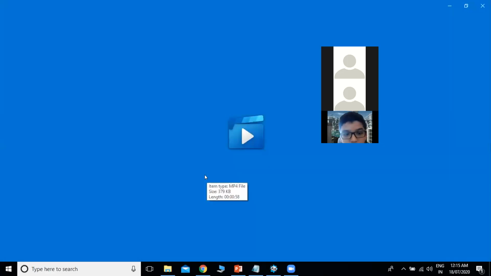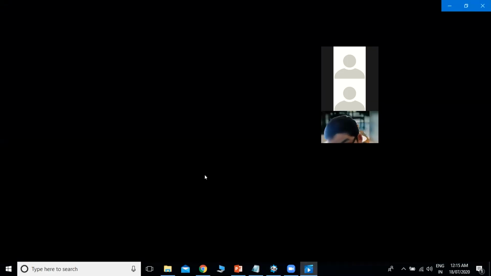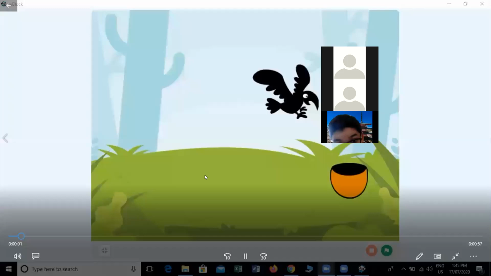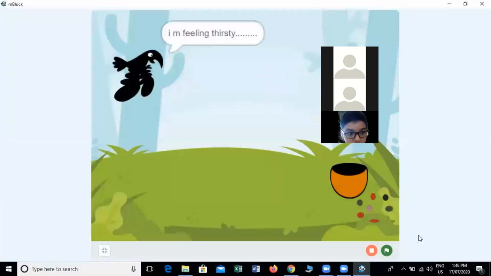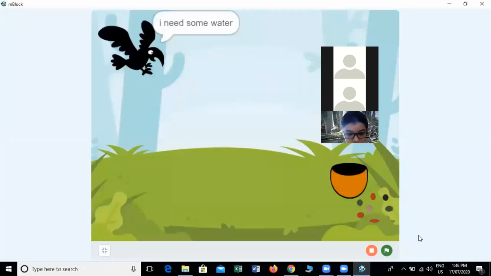So here we haven't used the text to speech extension. If you don't have the extension, you will use the say command. The say command will just read out everything.